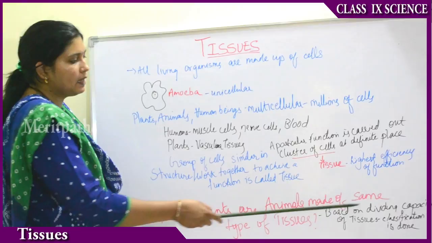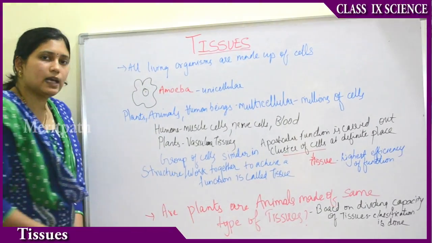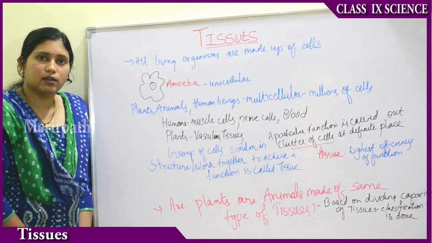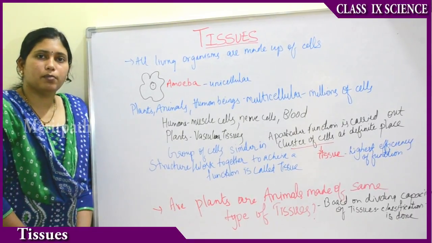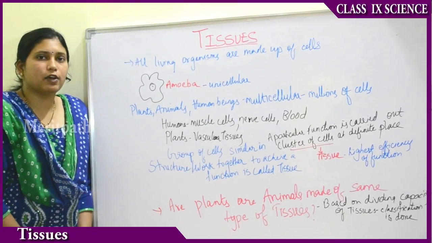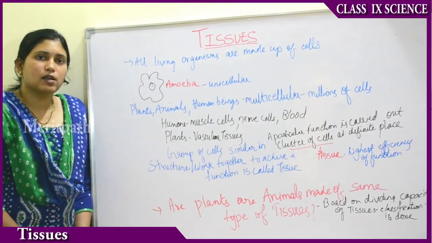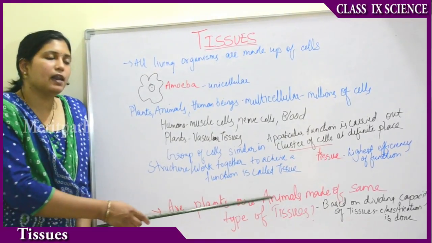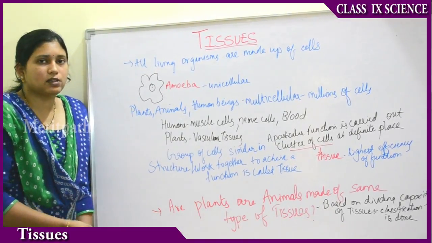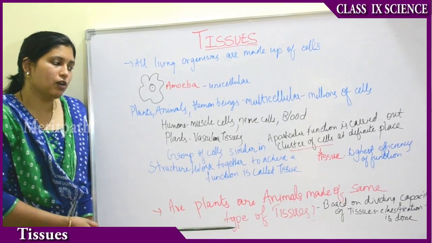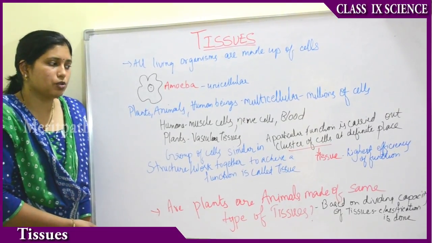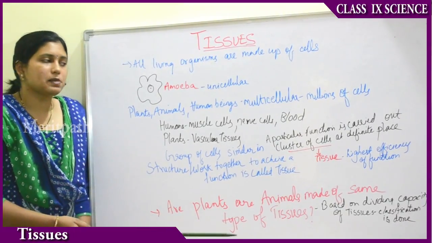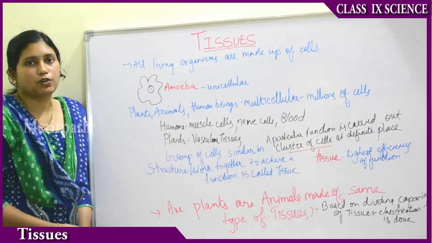So based on the dividing capacity of the tissues, they are classified into many ways. So animals and plant tissues are different. Animal tissues are uniform. They are specialized to carry specific function. Whereas plant tissues, their growth is limited only and they are non-dividing. Whereas the animal tissues are dividing. So in the later discussion of this chapter, you will know the difference between the plant and animal tissue. So based on the dividing capacity, the tissues are divided into many types. Let's go deep into the classification of tissues now.